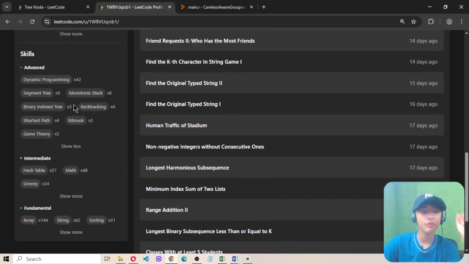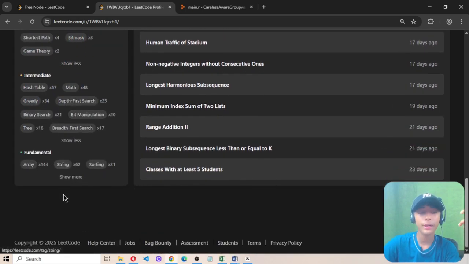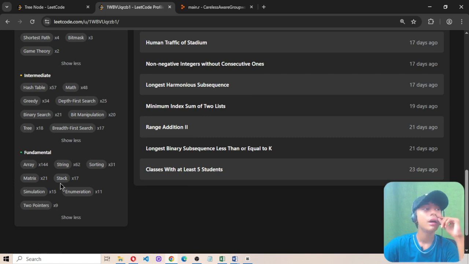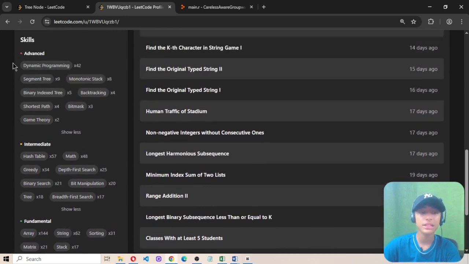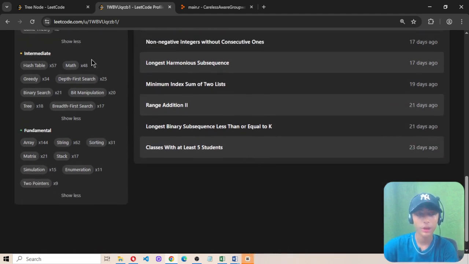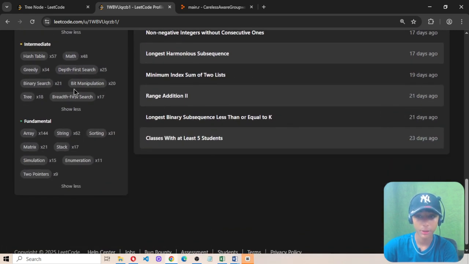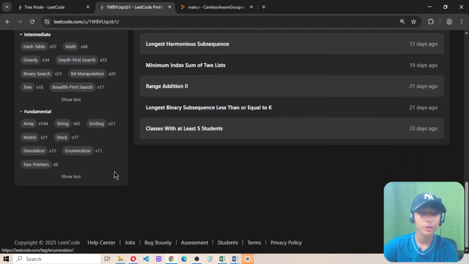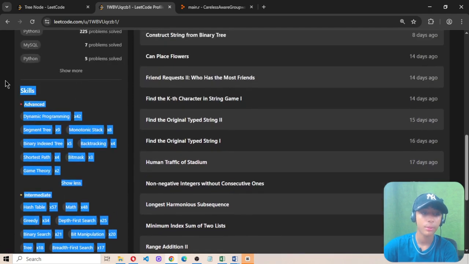You may be wondering what these are. These are the skills which you must know for solving the questions of the LeetCode camp. In advance, you should know dynamic programming, segment tree, monotonic stack, binary indexed tree, backtracking, shortest path, bitmasks, and game theory. If you want to solve LeetCode camp questions, you must know all these things about DSA.